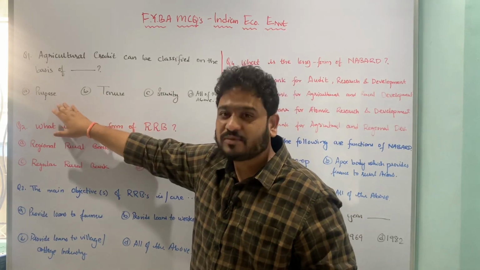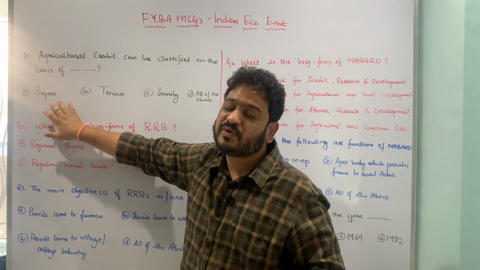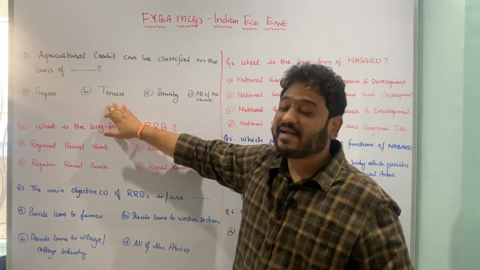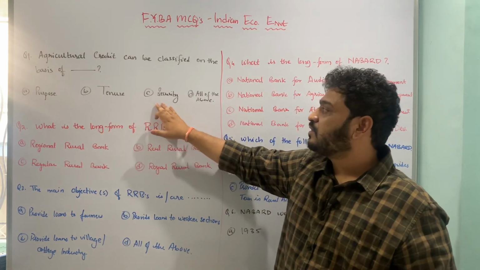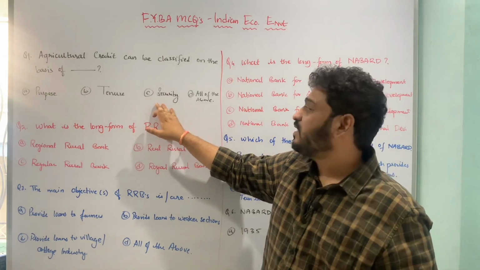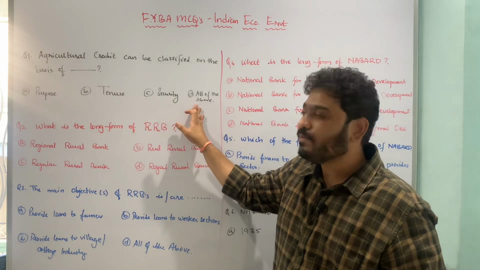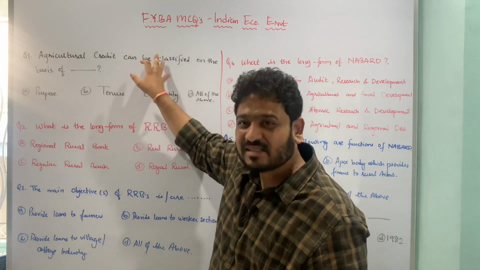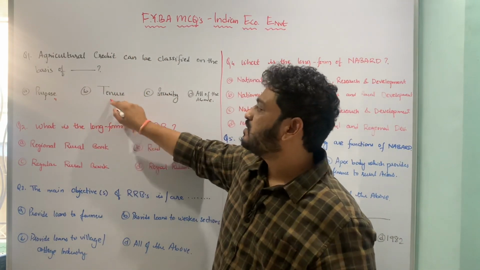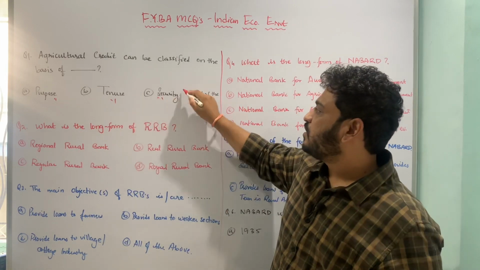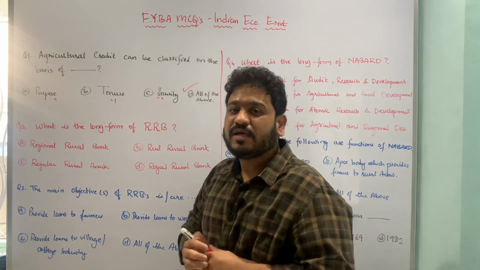The underlying options are A, on the basis of purpose for which I am going to take loans, then the tenure for which I am going to take the loan, whether short term, medium term or long term, thereafter the basis of security, and last option is all of the above. So agricultural credit can be classified on the basis of all of these reasons, that is the underlying purpose, the tenure and the underlying security. So here the correct answer is option D, all of the above.